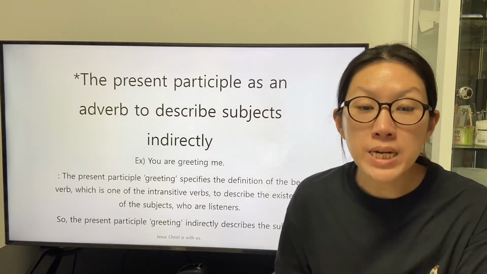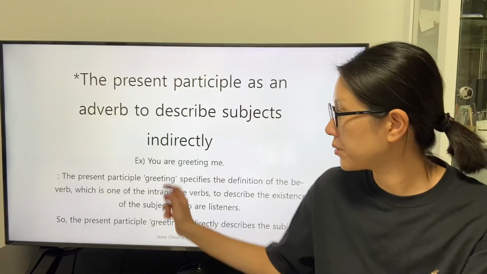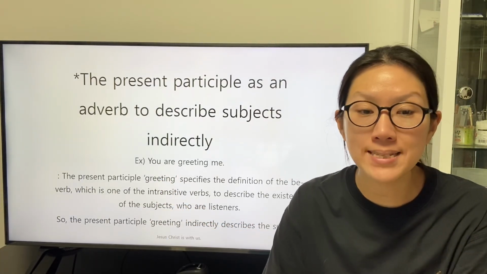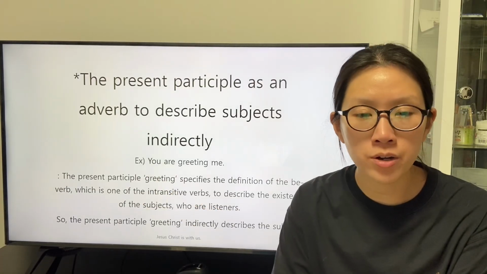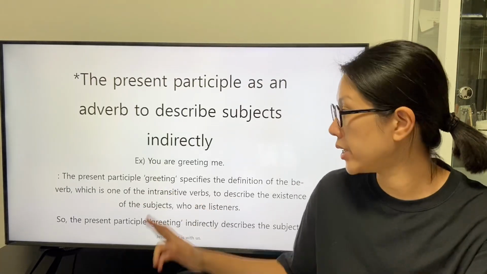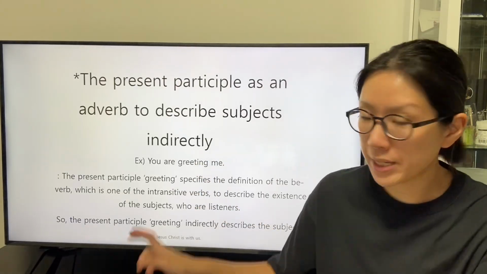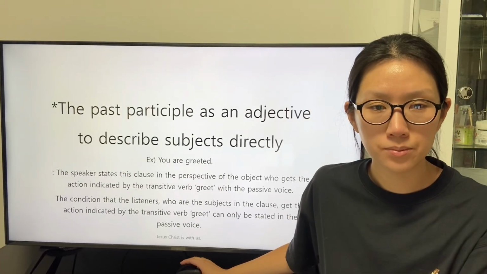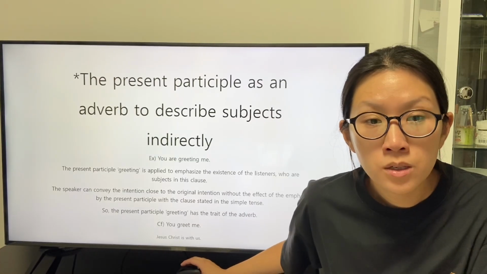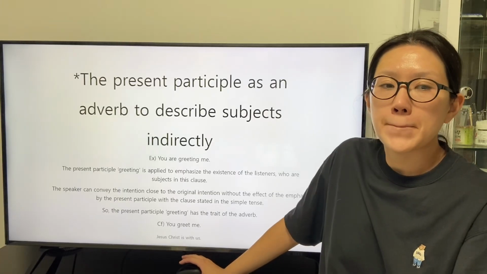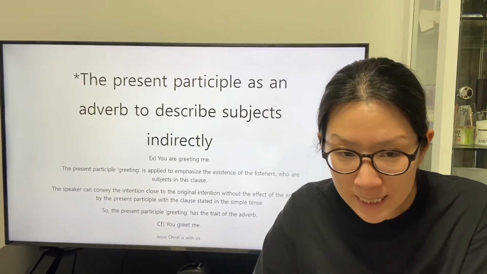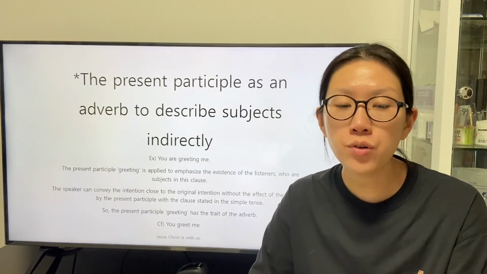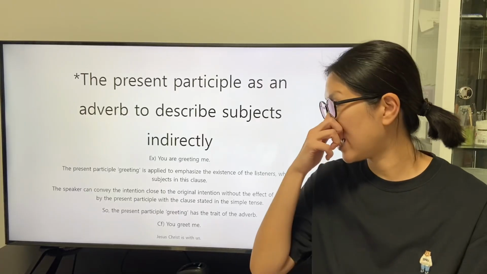The present participle greeting specifies the definition of the be verb, which is one of the intransitive verbs to describe the existence of the subjects who are listeners. So the present participle greeting indirectly describes the subject. It is applied to emphasize the existence of those listeners who are the subject in this clause.